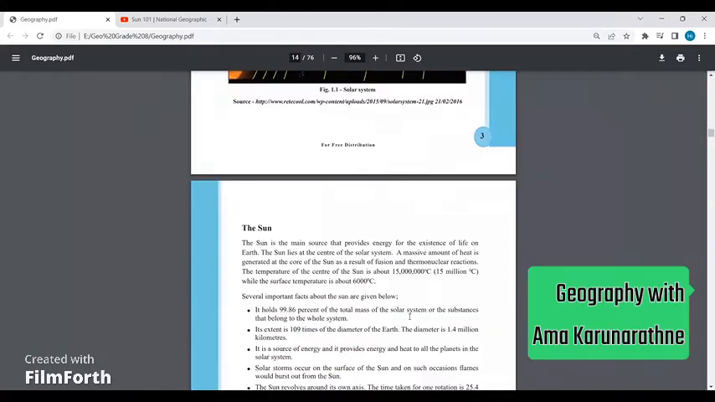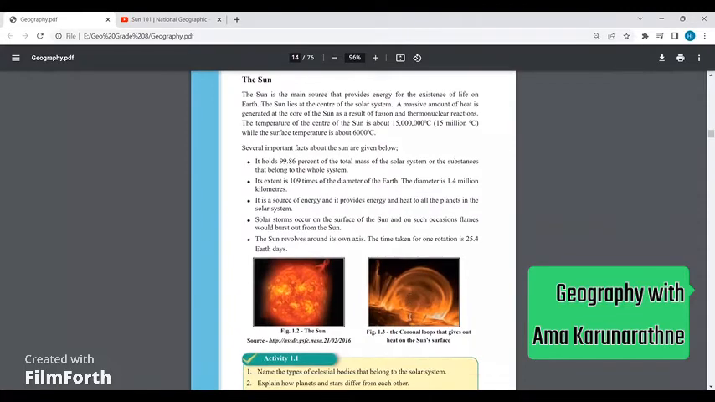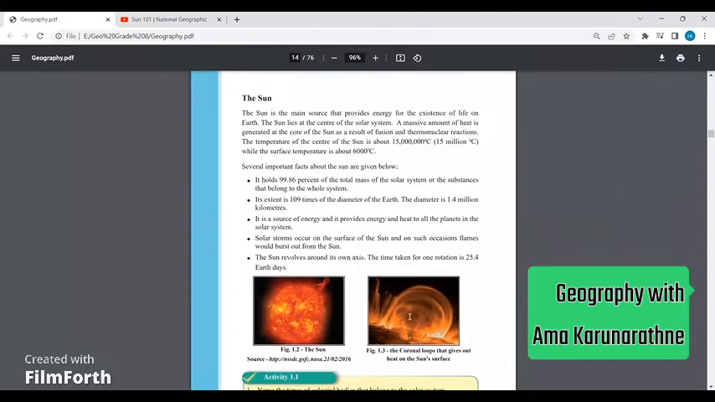Let's move to the next part, which is the sun. Now we'll be discussing the main member, the main body of the solar system, who is the sun. He is like the father of the family, or maybe it could be the mother as well. Basically it's the main member of the solar system. The sun is the main source that provides energy for the existence of life on Earth.